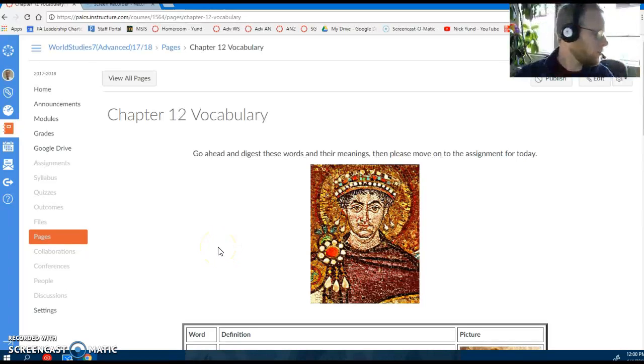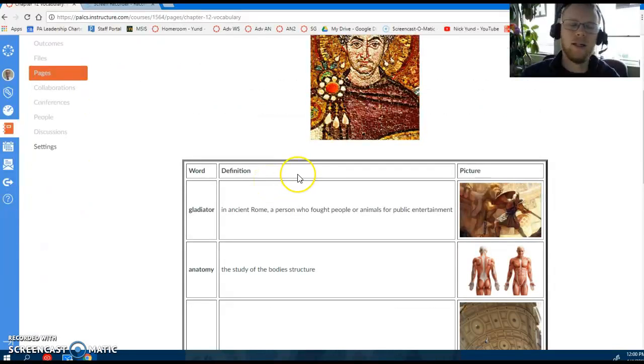Alright, students, Mr. Young here on the very next page with our vocabulary. Let's go ahead and digest these words and then move on to the assignment for today. Our vocab assignment.